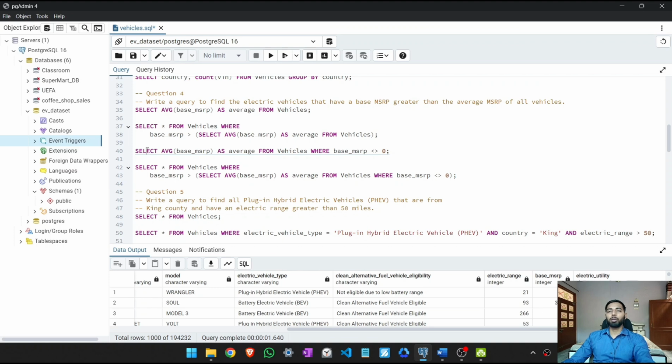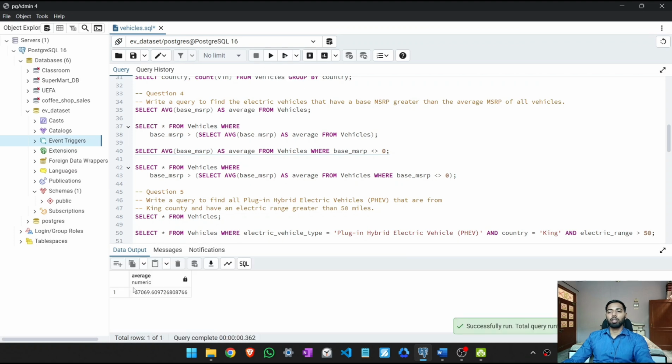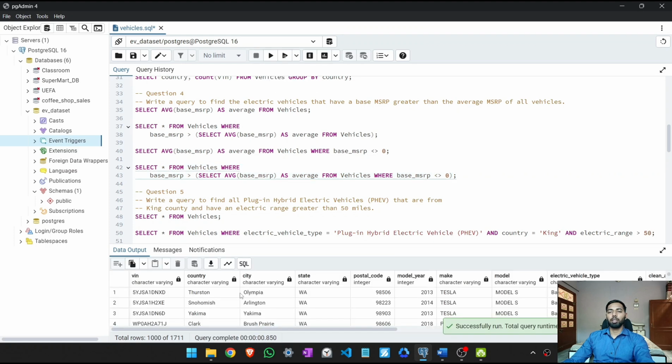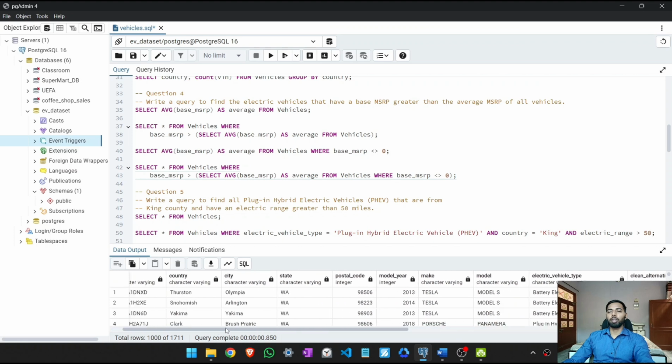So for that, select average of base MSRP as average from vehicles where base MSRP is not equal to 0. Here you can see now the average is this, and then we give this as a subquery to the new query. So here you can see select star from vehicles where base MSRP is greater than this value. Let's run this. You can see we get different results.